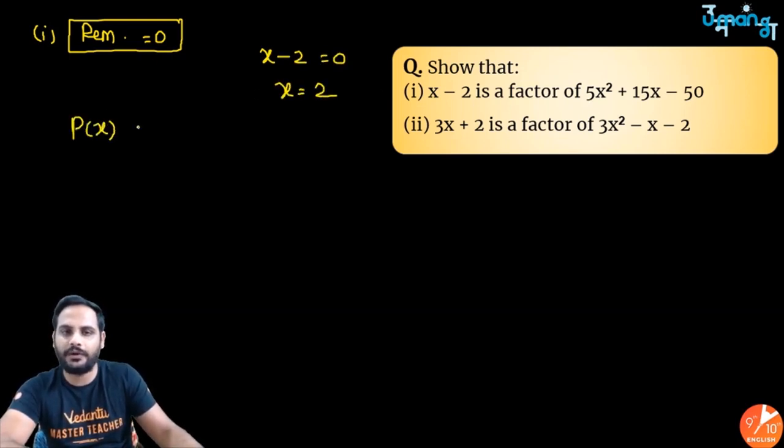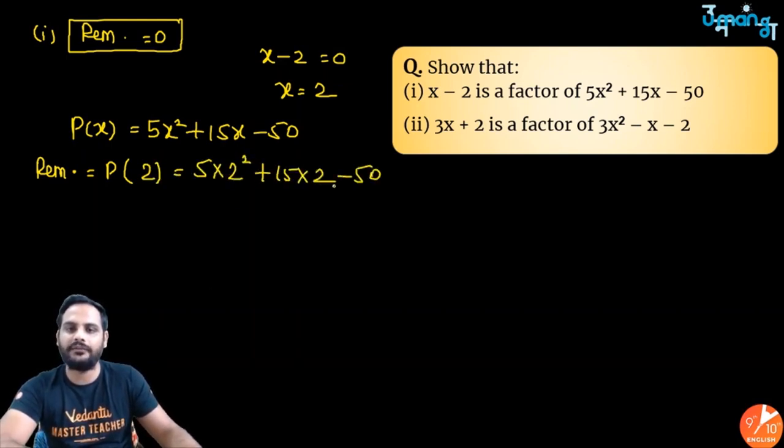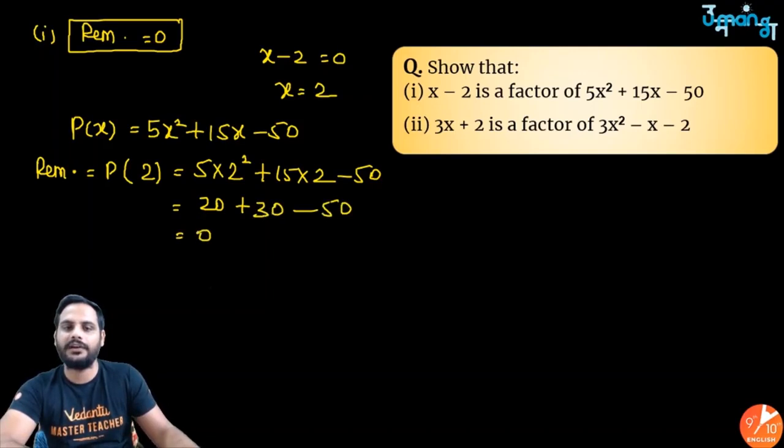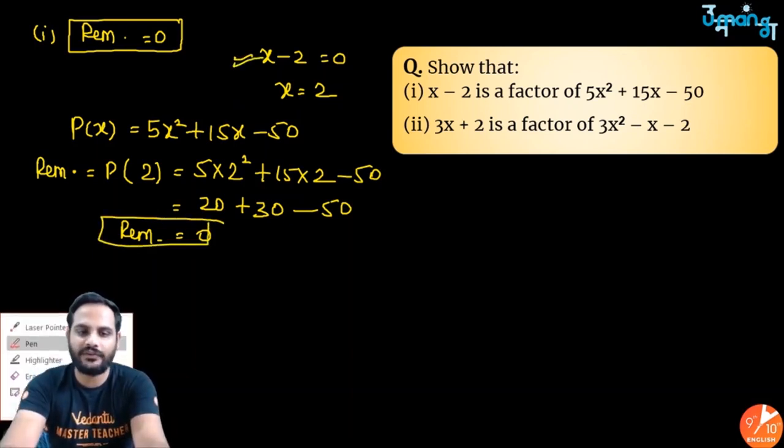Px is equal to 5x square plus 15x minus 50. The remainder will be equal to value of this polynomial at x is equal to 2. So 5 into 2 square plus 15 into 2 minus 50. 2 square is 4, 4 fives are 20, 15 twos are 30, minus 50, and you can see the remainder is equal to 0. So I can say x minus 2 is a factor. Right? Very easy.